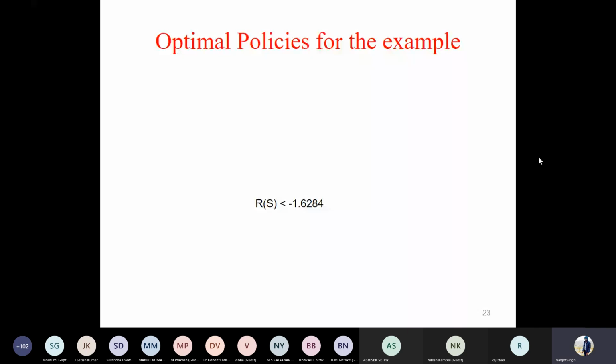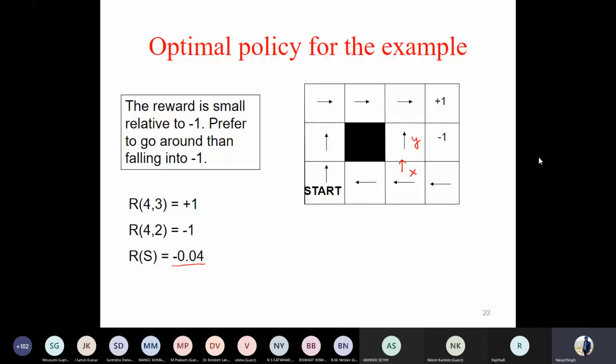Consider this example only. So instead of this R, which is minus 0.04, the value is minus 1.6. If you see the negative goal state, it is -1, and we are saying the reward for every non-terminal state is a much higher negative value.